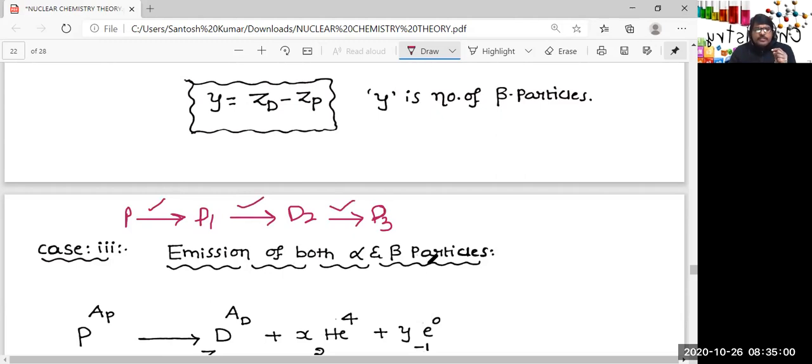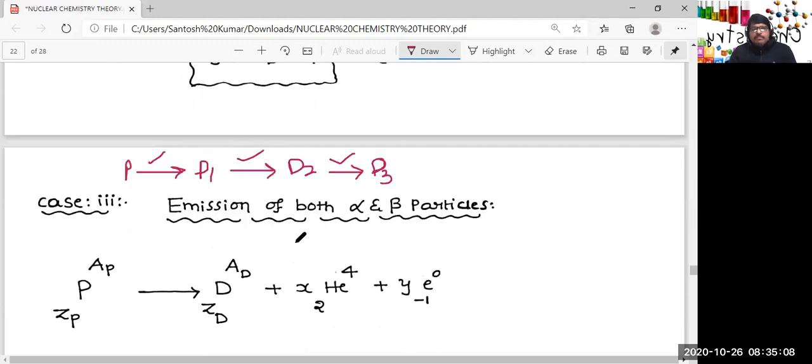In this situation, the overall reaction, if you want to know the number of alpha and beta particles emitted, so emission of both alpha and beta particles, this is the parent nuclide, the starting nuclide. After a sequence of reactions, after several reactions, we are getting this daughter nuclide with the emission of x number of alpha particles and y number of beta particles. And very clear, here there are two unknowns. We need two equations. We will get two equations also.